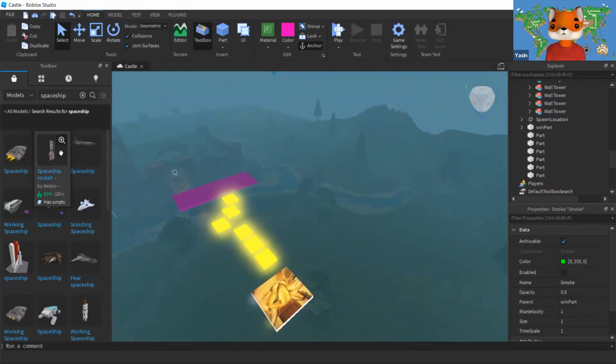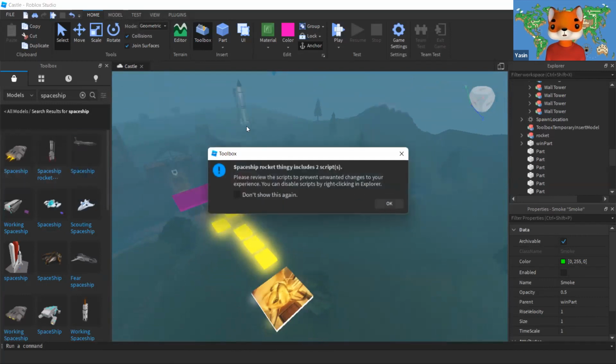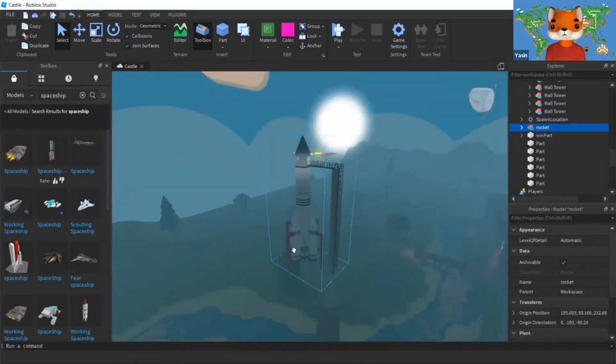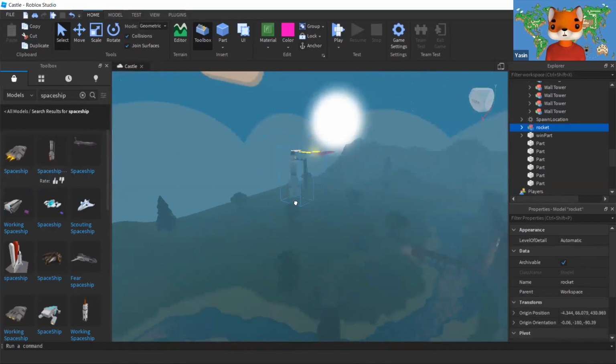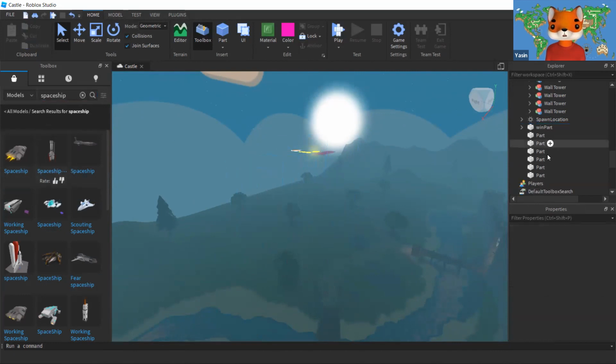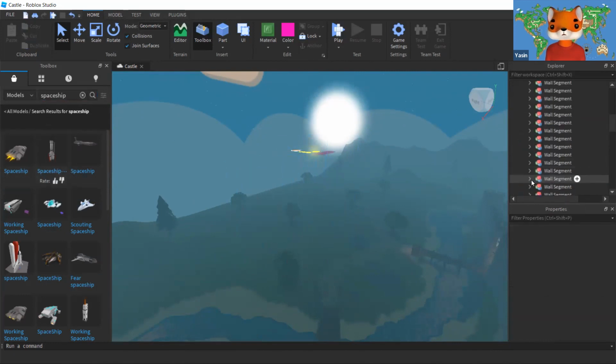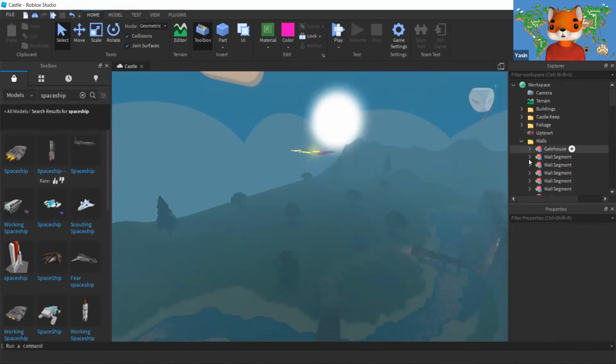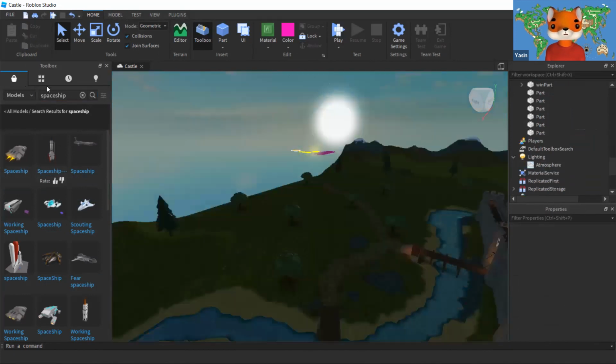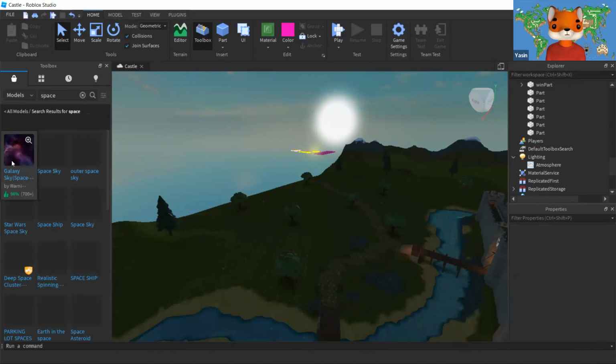I like this one, but that got a lot of votes. Oh, that's cool. I've got this really cool idea. Even though there is castle around, I am going to turn the lighting. That means I'm going to go to sky, search for space, and get the Galactic Speedway around.